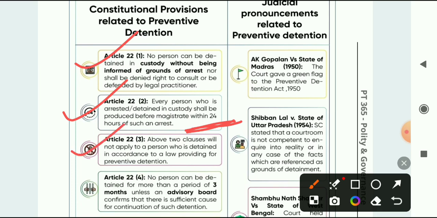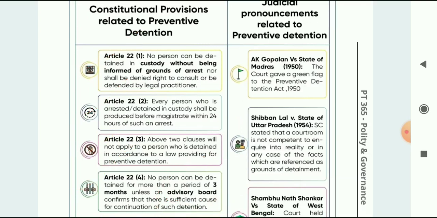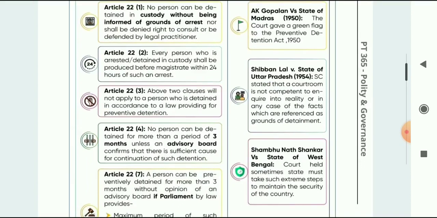Article 22(3): the above two clauses will not apply to a person detained under a law providing for preventive detention. Article 22(4): no person can be detained for more than 3 months unless an advisory board confirms that there is sufficient cause for detention. So these articles are important, you need to know.